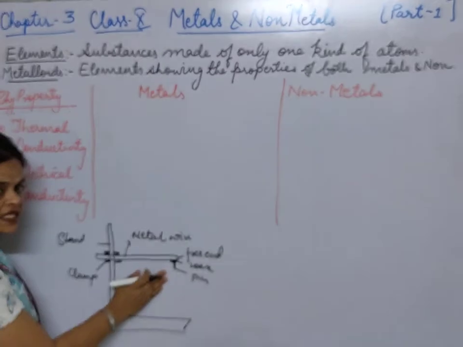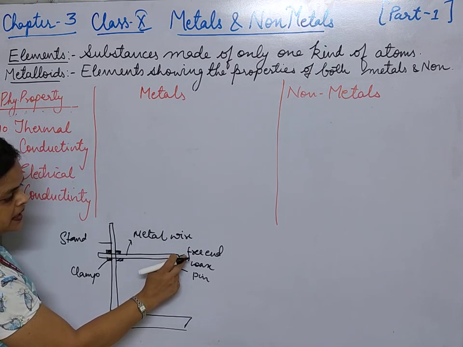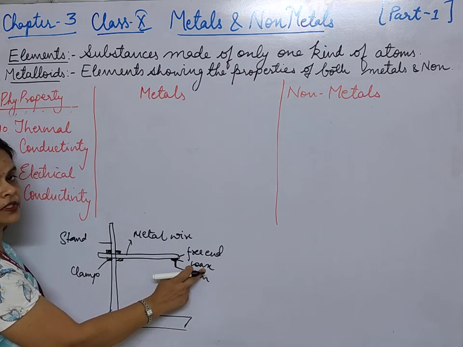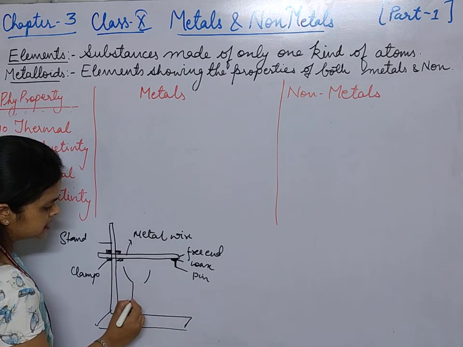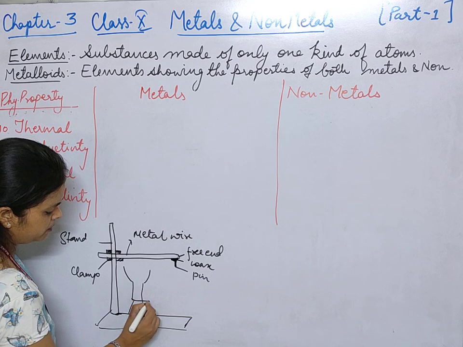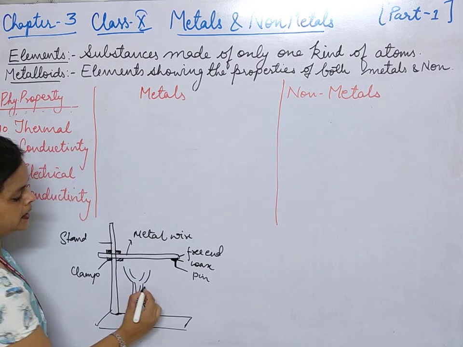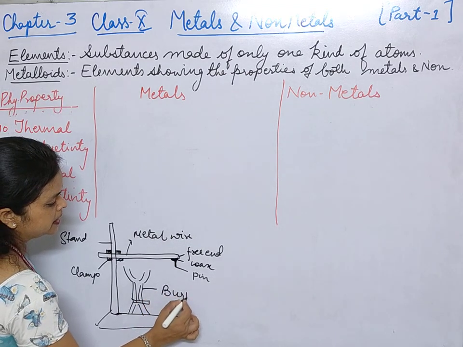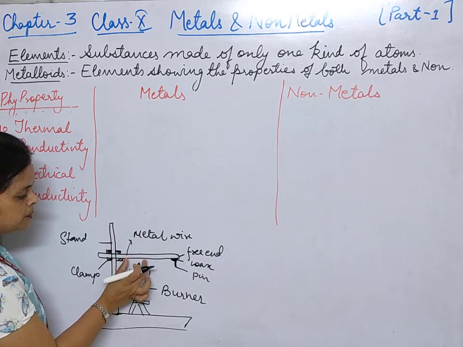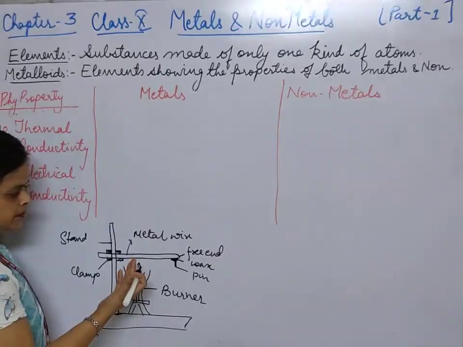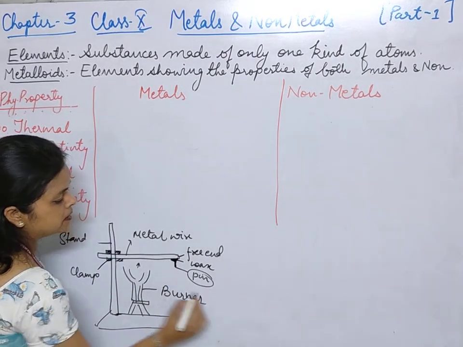So have you understood the setup? A metal wire has been clamped and to this free end a pin has been fixed with the help of wax. Now to this end one burner has been placed, and with the help of this burner, heating is done. Now this heat goes over here, this portion of the metal heats up. And after some time what you will find is that this pin falls down.